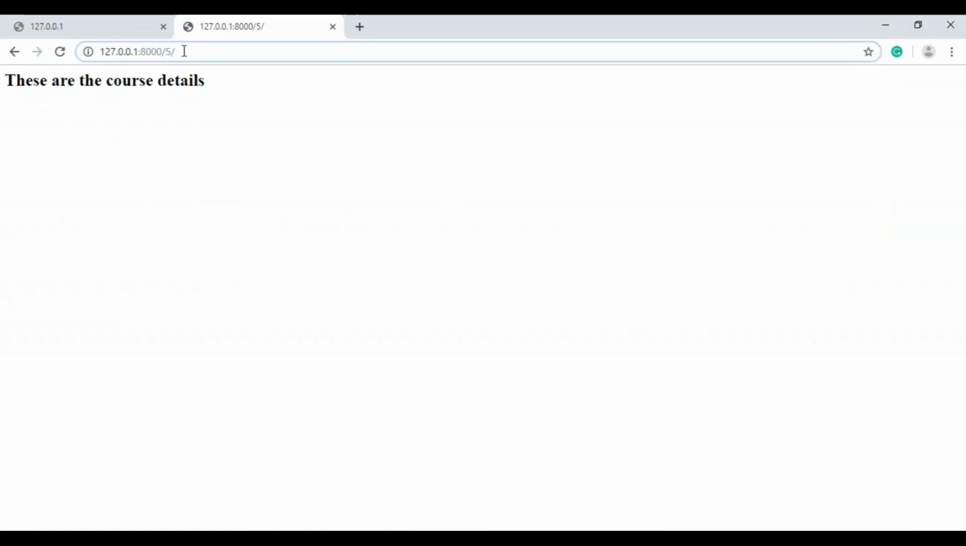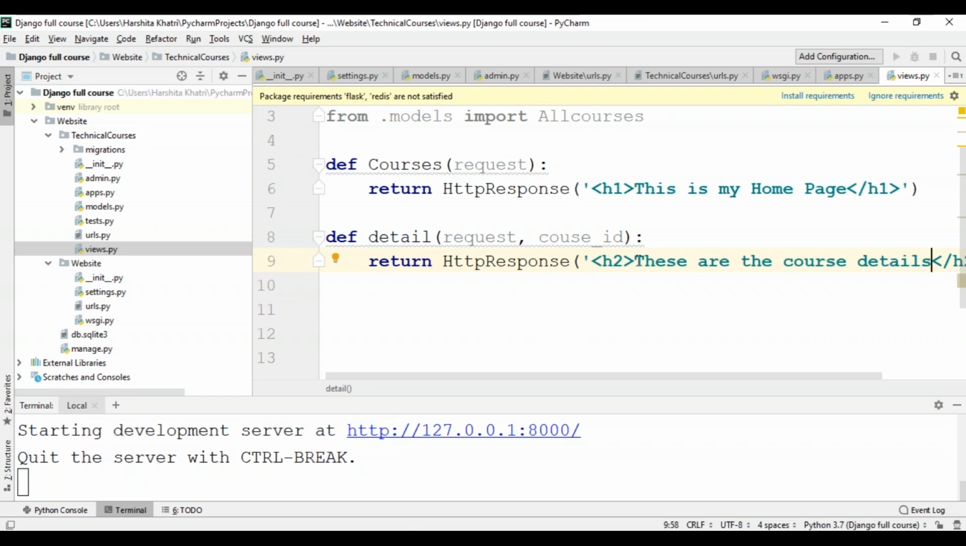So as you can see, I had only 2 courses which had primary key 1 and 2. But when I have entered 5, even then it has returned the same page. Now, if you don't want your server to do this, you'll have to include the HTTP 404 function in your details page. So now let me define a little more to this function.